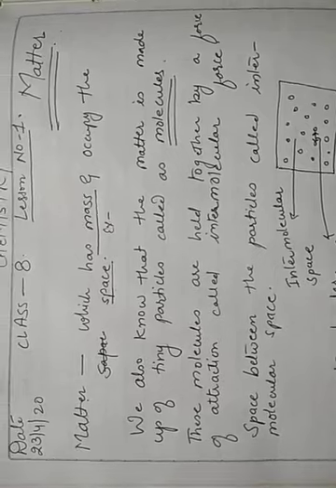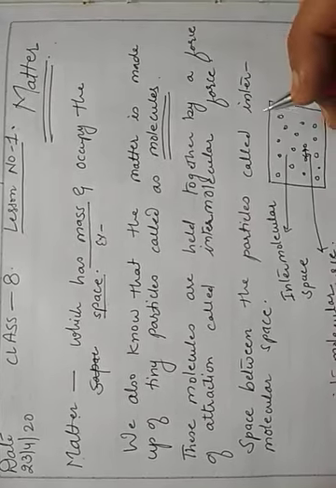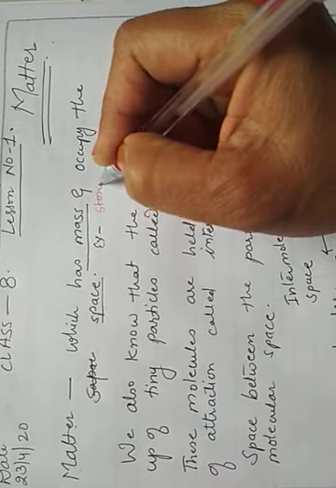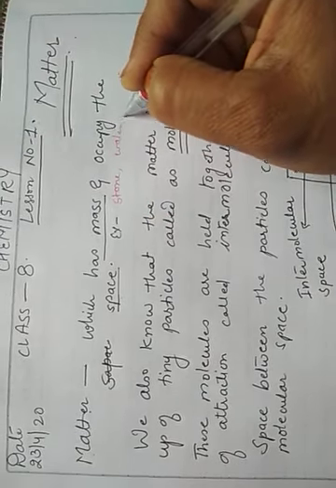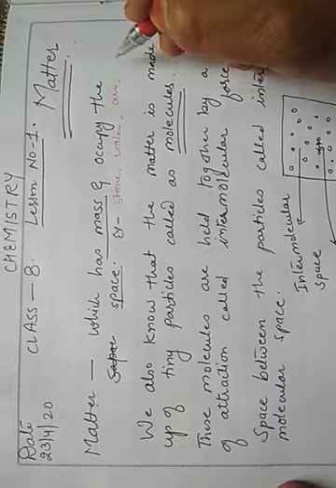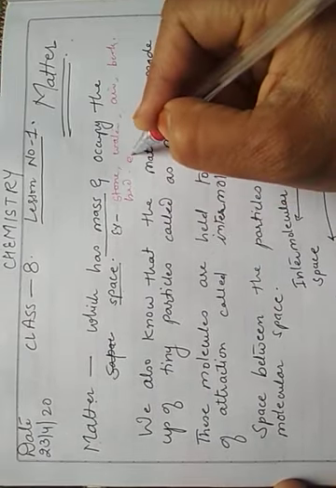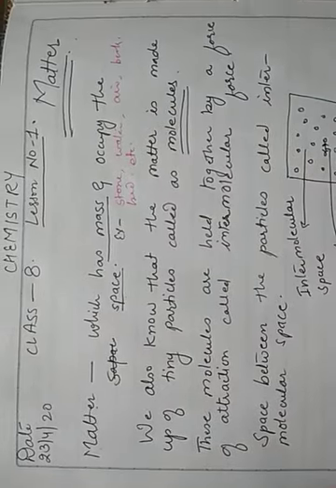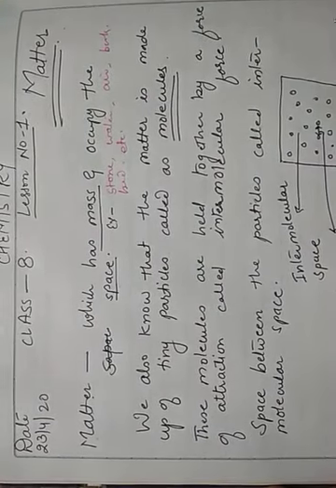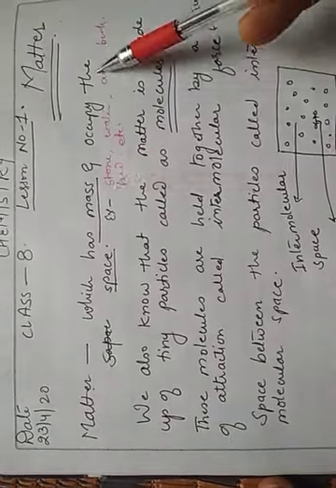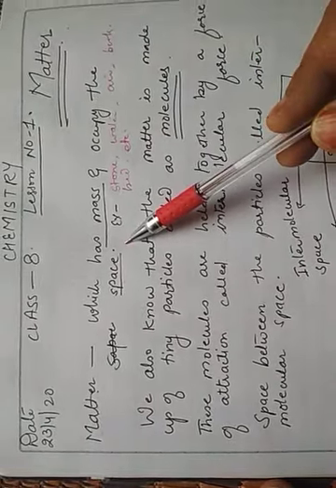We already know about it, but still let me see some examples like a stone, water, air, book, cupboard, bed, etc. Many things around us are known as matter, because those things have mass and they all occupy space.